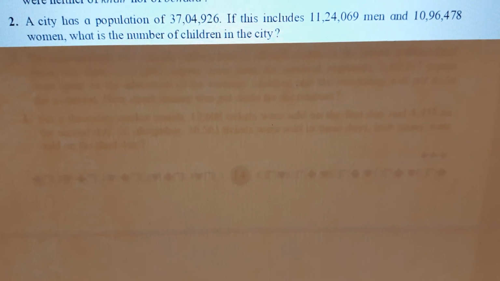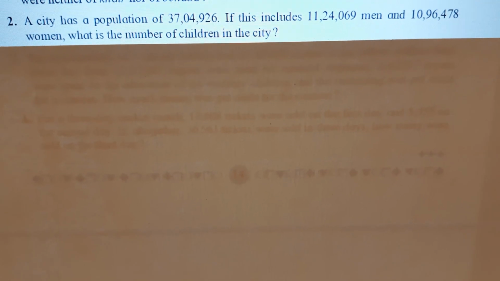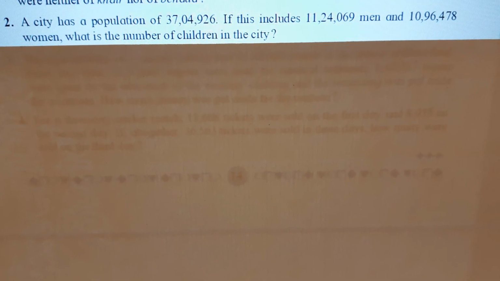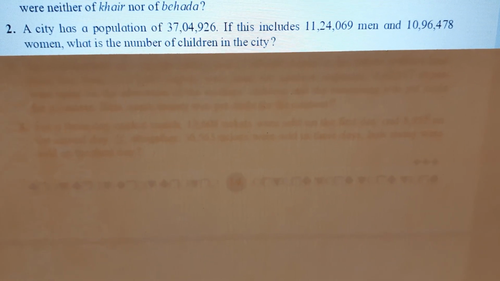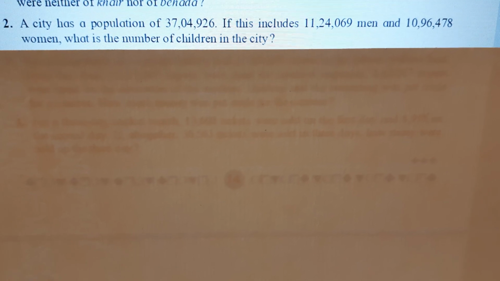Second sum, you have it for homework. You will solve it. I'll just tell you how to go about it. It's similar to the first one. A city has a population of 37,04,926. If this includes 11,24,069 men and 10,96,478 women, what is the number of children in the city?